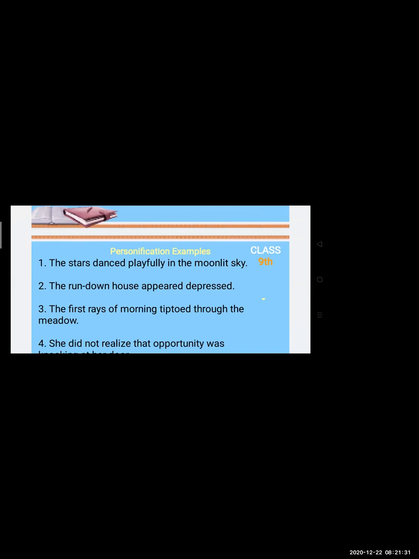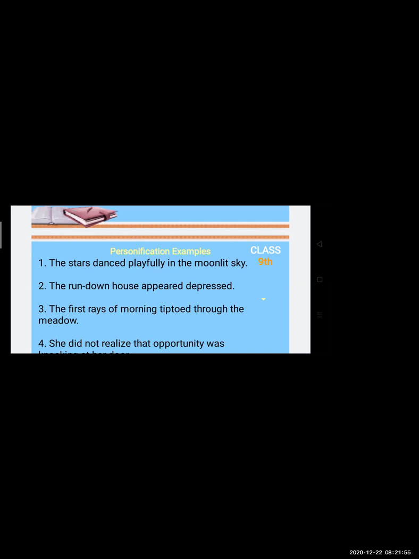The second one: the rundown house appeared depressed. Now, being depressed is also a quality of a living being. It means you are in stress, you are having some serious thinking in your mind. That is an emotion, and the house is given that quality.